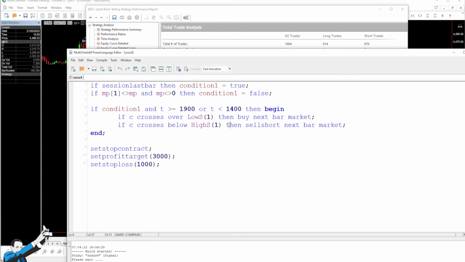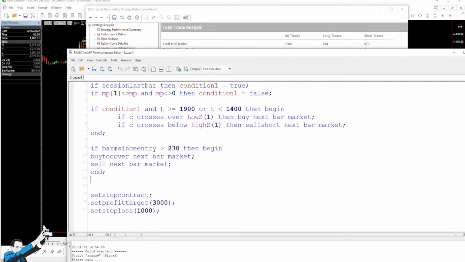And finally, we could add another condition and set a temporal exit. Why am I suggesting this kind of exit? Well, because if the market doesn't make any decision, and we don't reach either the stop loss or the profit target, then it might be convenient to add an additional condition, where we say that if the bar count since we entered the market is greater than 230, because remember that a session is 23 hours long, and therefore 23 hours multiplied by 30-minute bars is equal to 46 bars per session. And 46 times 5 is equal to 230.